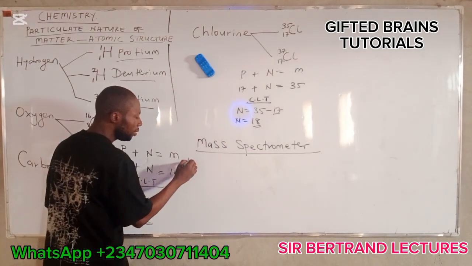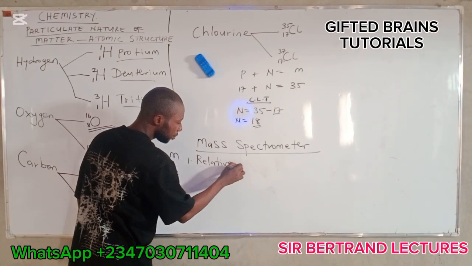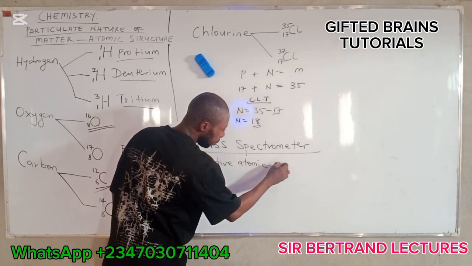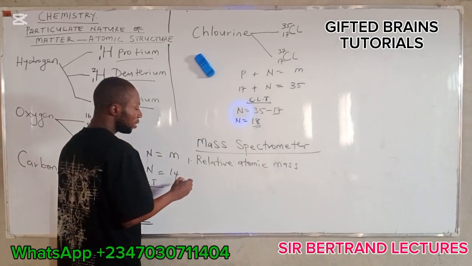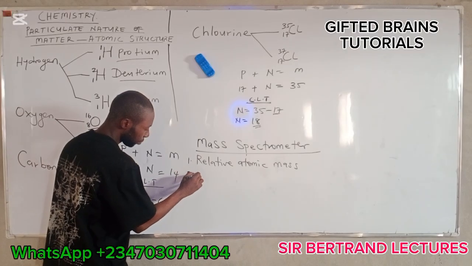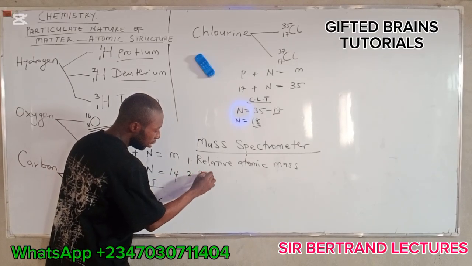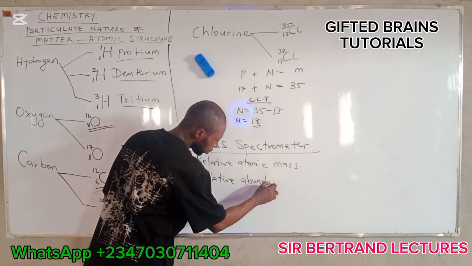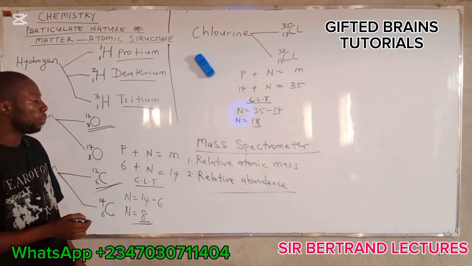It is used to determine relative atomic mass. Then it is also used to determine the relative abundance of an element, the mass spectrometer.